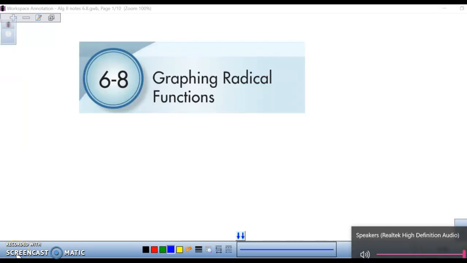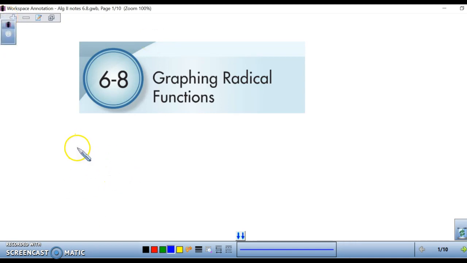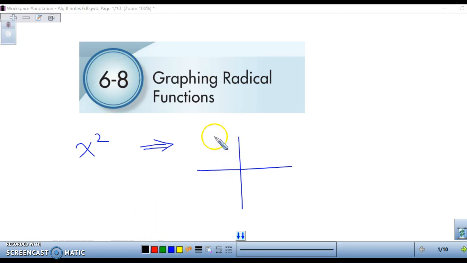To Algebra 2, this is Chapter 6.8, Graphing Radical Functions. A quadratic equation has x squared, and its function is going to be a transformation of a parabola. And a parabola is the U-shaped graph that has a vertex at 0, 0. And it can be translated up, down, it could be stretched, it could be to the left or to the right, it could be flipped upside down, that sort of thing.